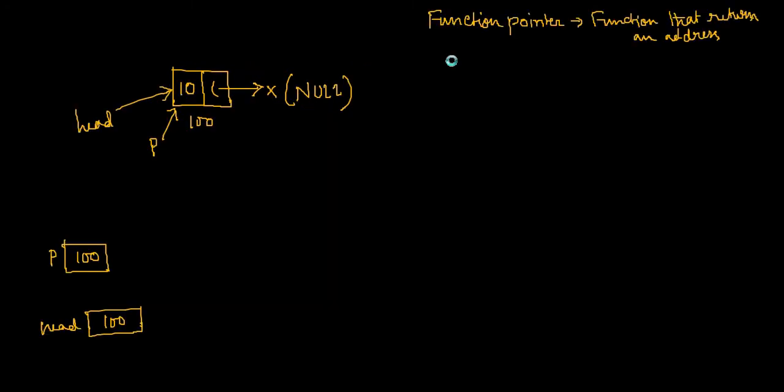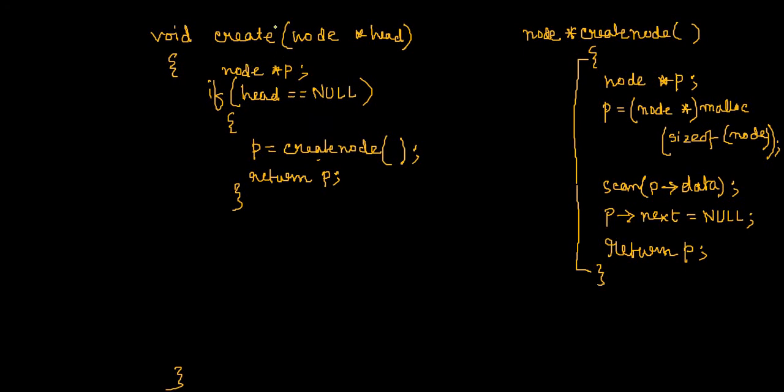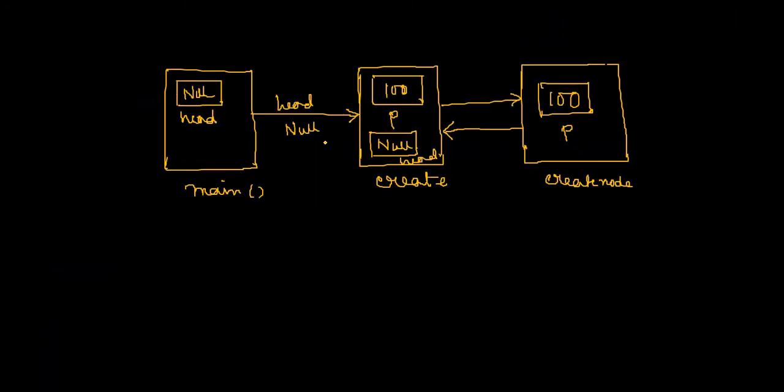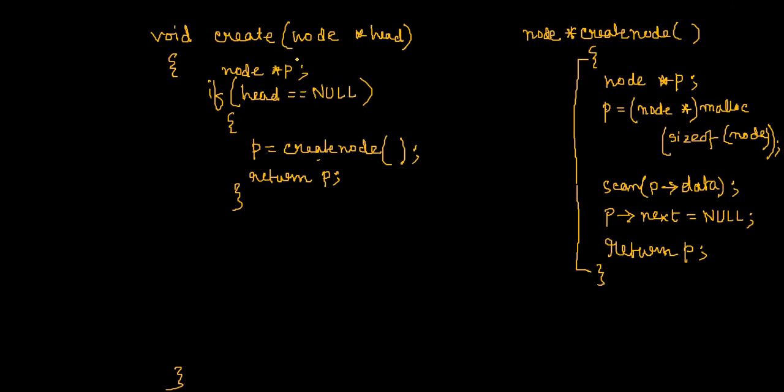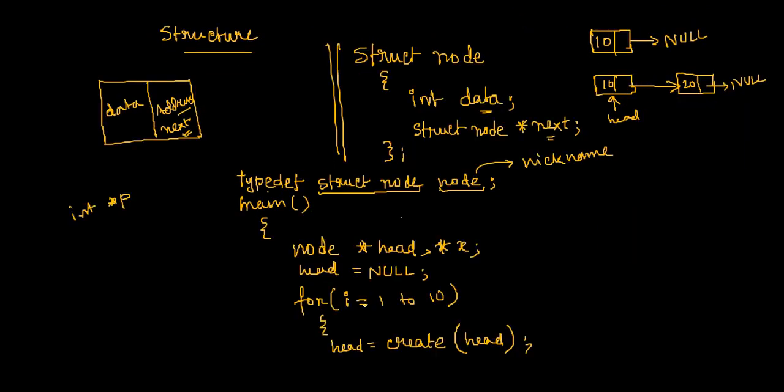Fine. And you see, after returning back within this create function, we have nothing else. I'm just returning this P again. So this P will be returned to this main function. I'm writing return P over here, and it is returning to this head again.